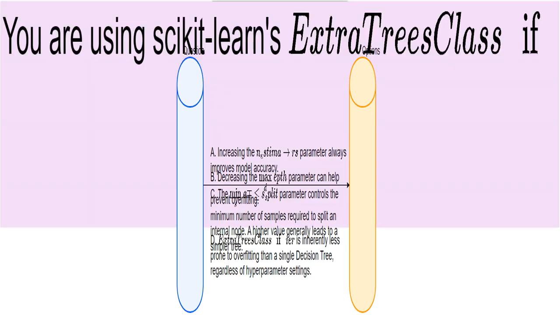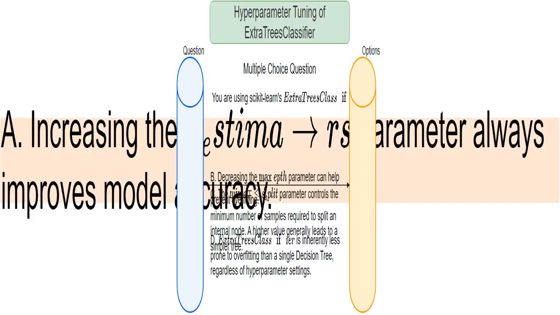This sets the scene. I'm using a specific machine learning algorithm, ExtraTreesClassifier from the scikit-learn library, to solve a problem where I need to assign data points to one of two categories, binary classification. The question asks which statements about adjusting the settings of the algorithm are correct. This statement claims that increasing the number of trees, n_estimators, always leads to better accuracy. I will investigate whether this is always true.